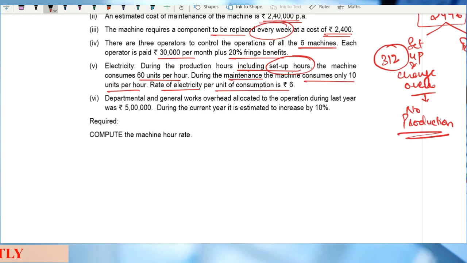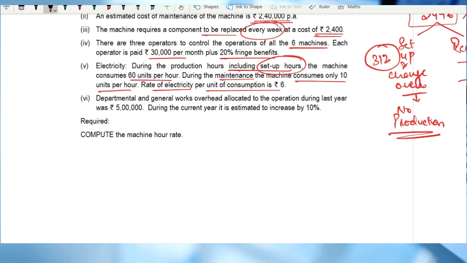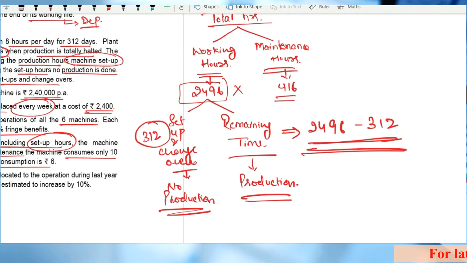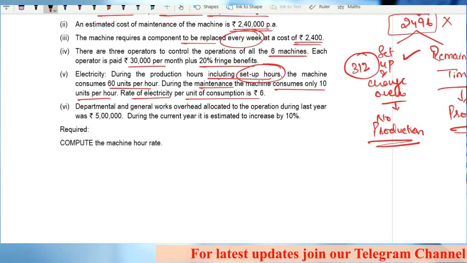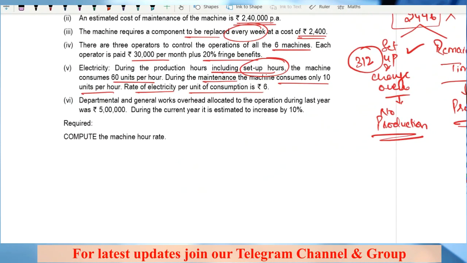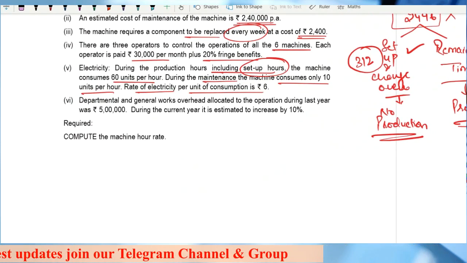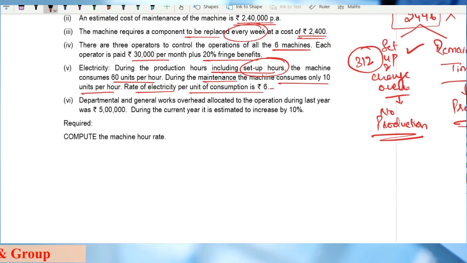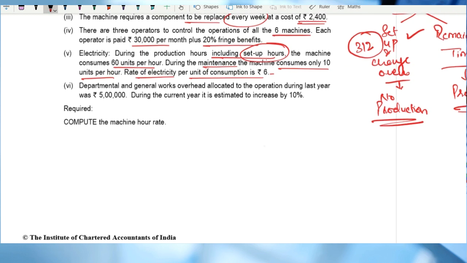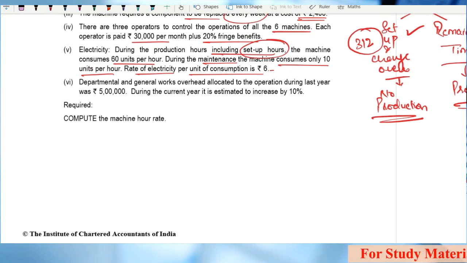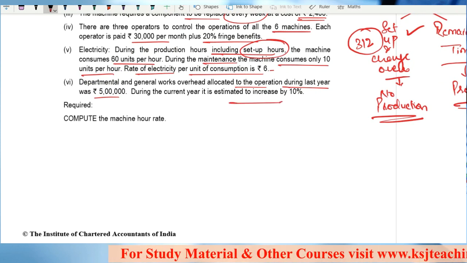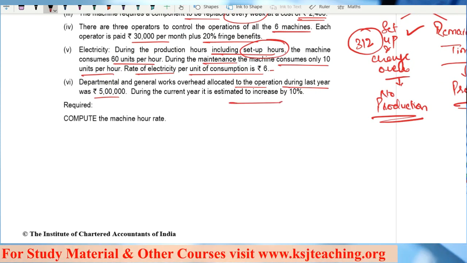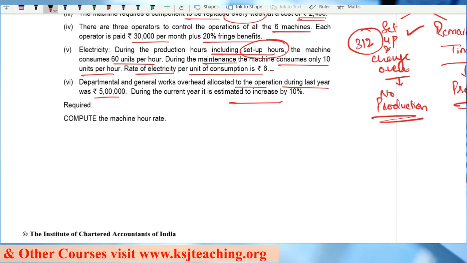Now, be careful with the setup hours and the maintenance hours. Clear? So the electricity is being consumed during the maintenance hours also at 10 units per hour. The rate of electricity per unit is rupees 6. Departmental and general works overhead allocated to the operation during the last year were 5 lakh. During the current year, it is estimated to increase by 10%. Calculate the machine hour rate, right?